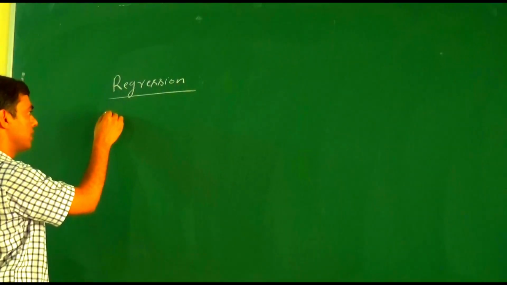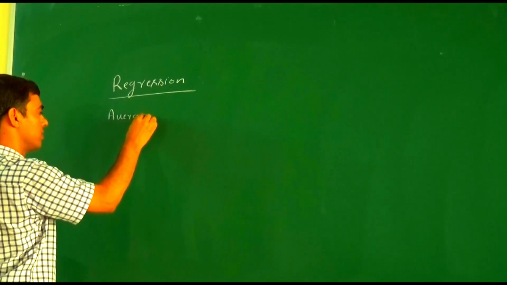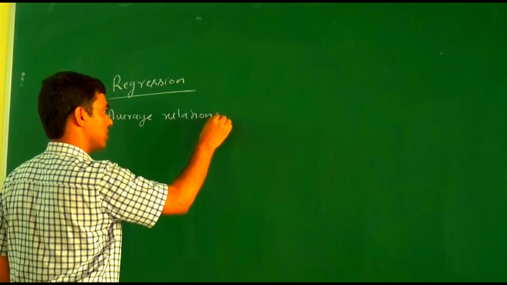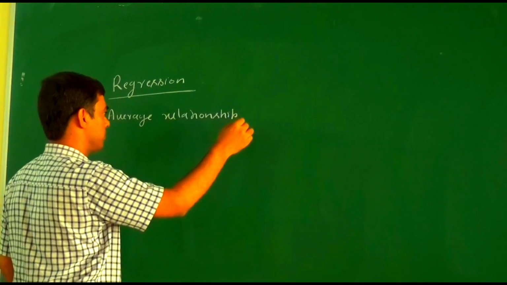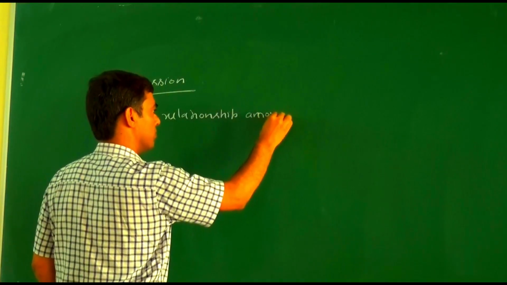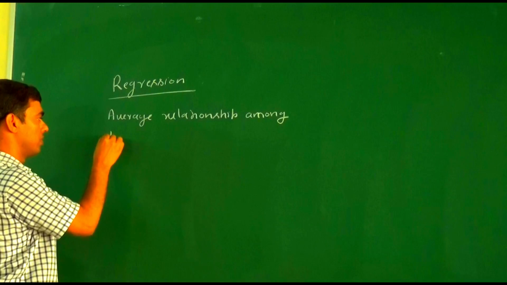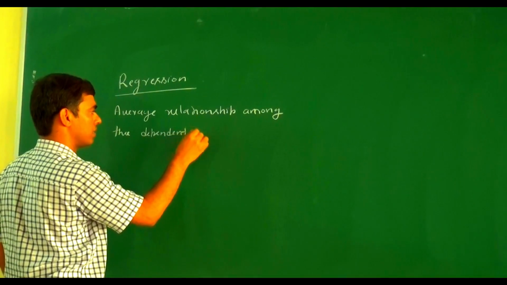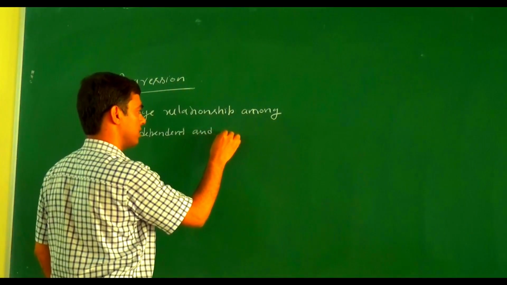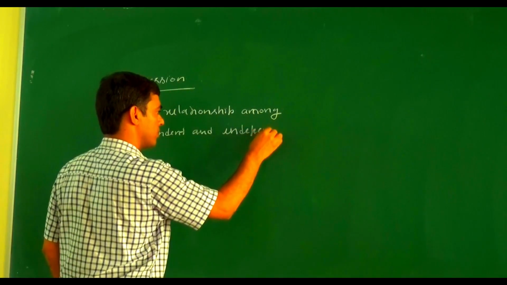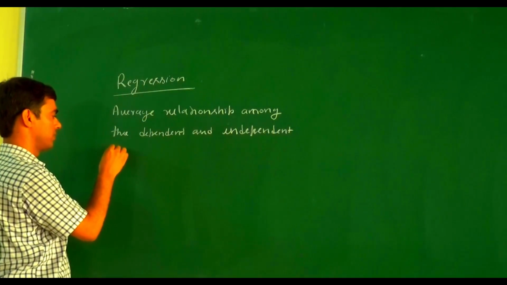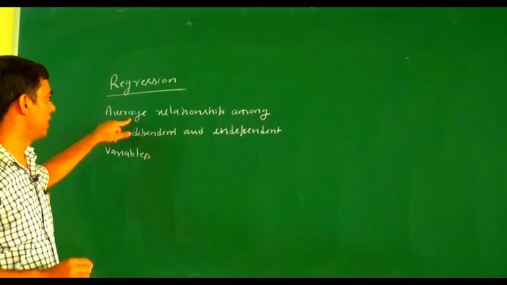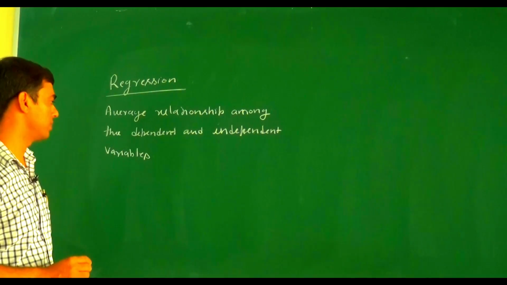Regression, if we try to define it, is the average relationship among the dependent and independent variables.